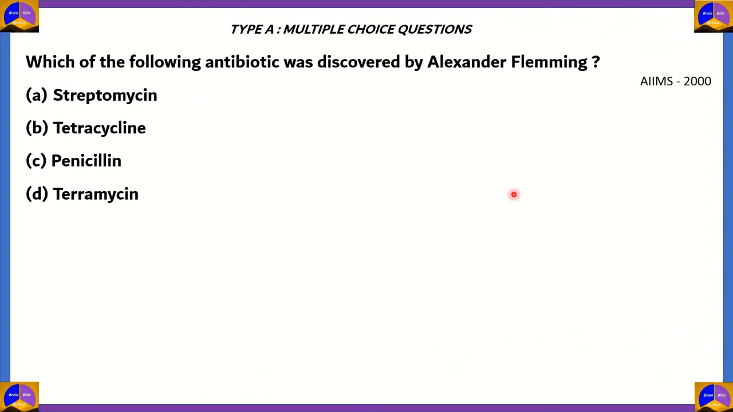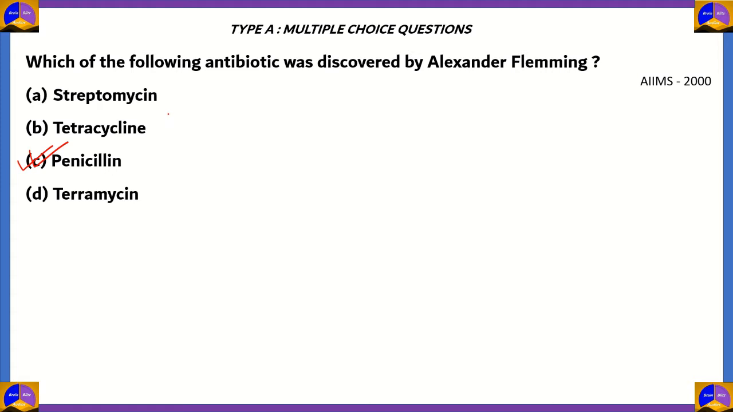So, here comes our first question. Which of the following antibiotic was discovered by Alexander Flemming? We have option A, Streptomycin, option B, Tetracycline, option C, Penicillin, option D, Terramycin. Now this question is very easy. I know everyone will be rooting for option C, Penicillin. And yes, you're right, it is the correct answer.